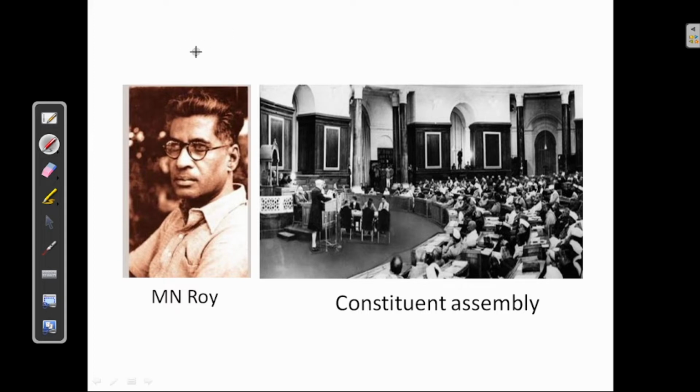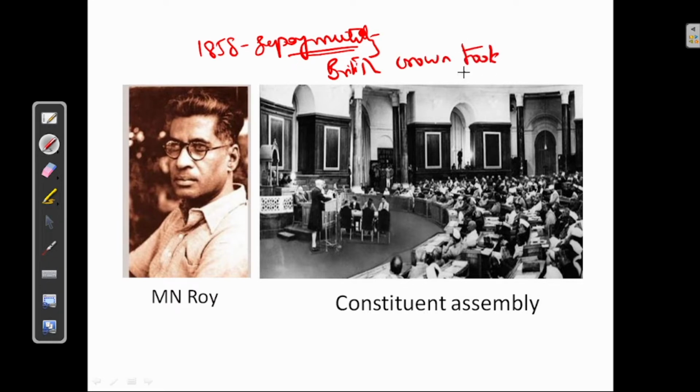See, after these two battles and in 1858, Sepoy Mutiny took place. After this Sepoy Mutiny, British Crown took direct control over India.